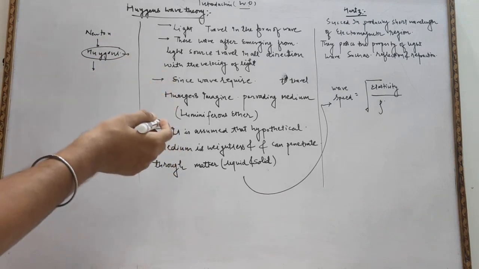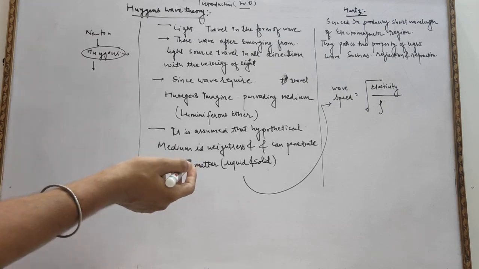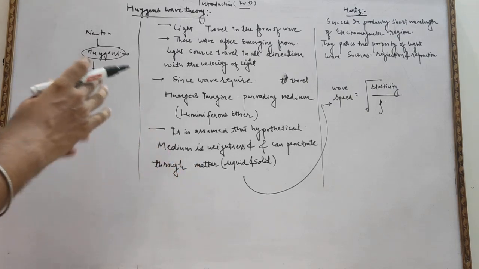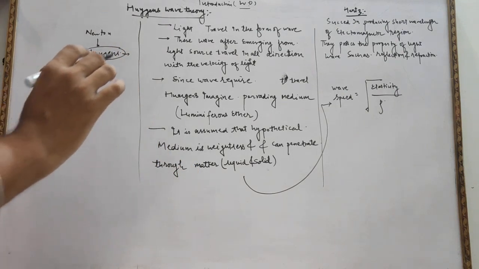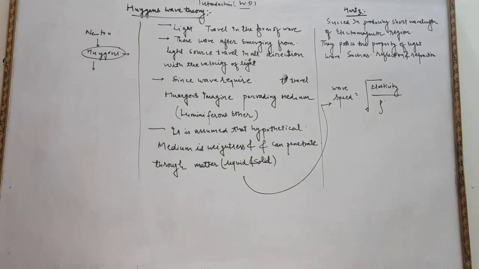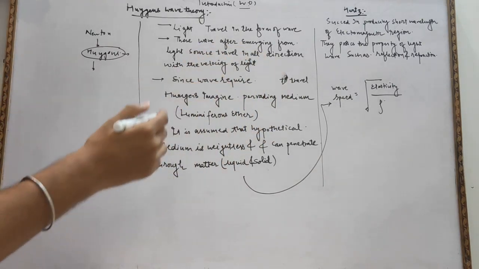A particle has a definite mass and a position. A wave does not have a definite mass. Waves bend, and a wave has a pattern. The medium does not travel. A particular pattern of the wave travels in a medium, and this way they are different.